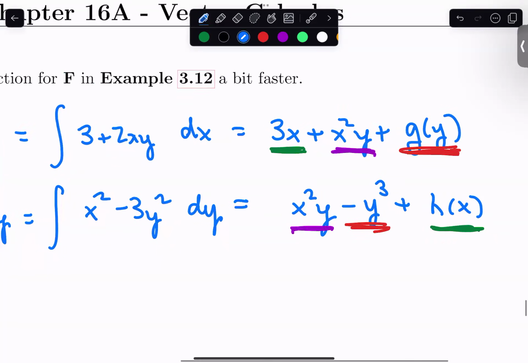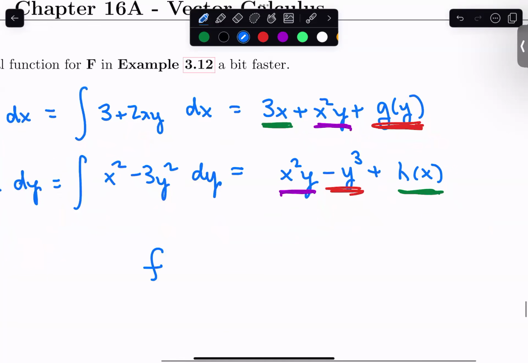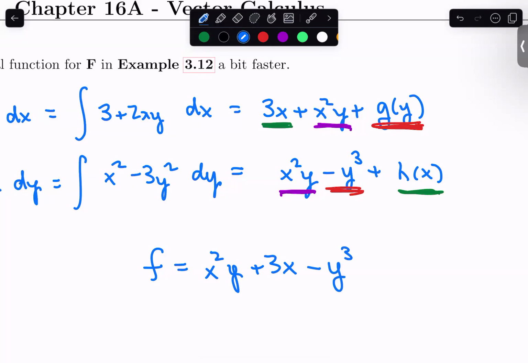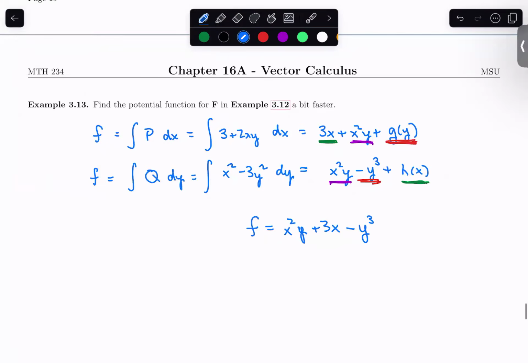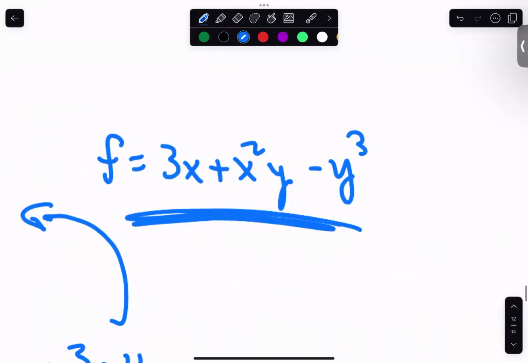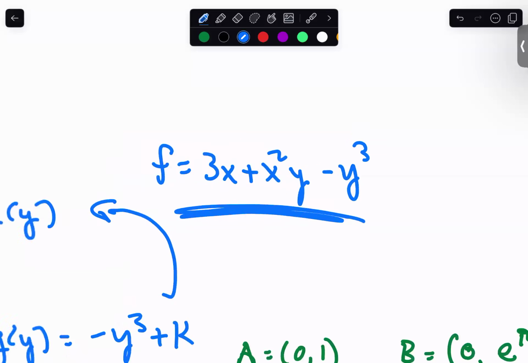And so if you take all these pieces and put them together, right? Both of the integrals knew about x squared y. The x integral knew about 3x. And again, this was just h of x in the second one. And the second integral knew about this negative y cubed. This right here gives us a potential function. You could do plus 0, you could do plus 5, right? Plus any true constants sort of deal. And this is the same one, by the way, that we have up here. So it gives us a similar good result.